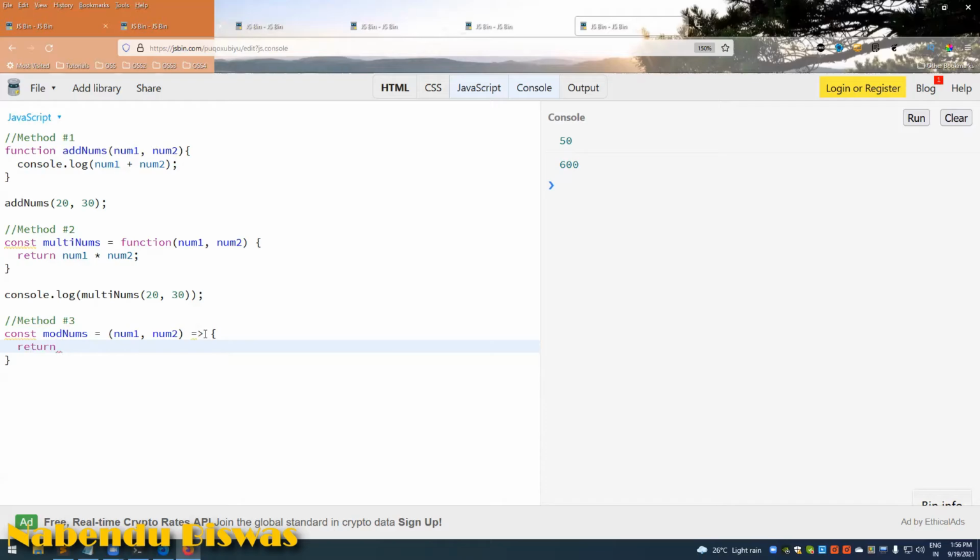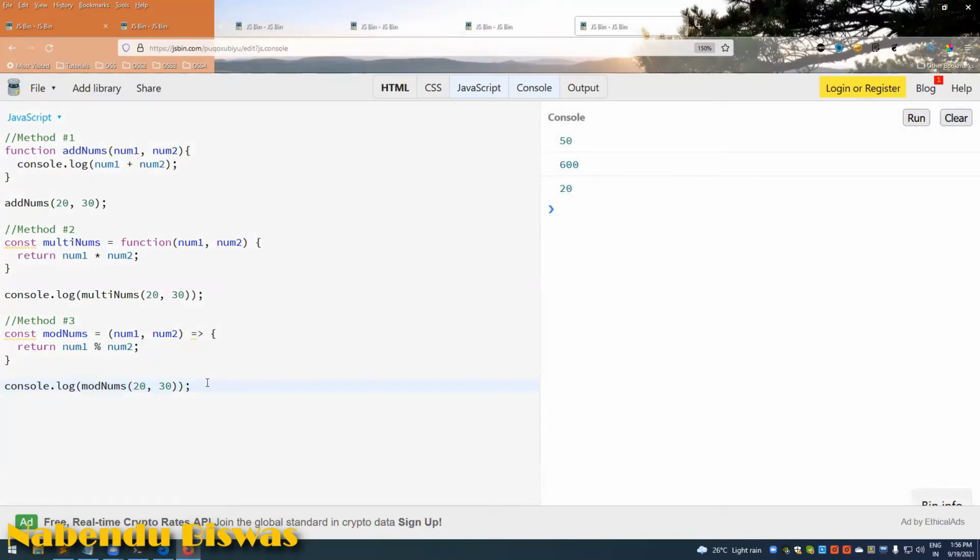Let us do modulus now, which returns the remainder. Modulus, num1 % num2, I'll do, console.log mod nums, and run it. It will give me 20.